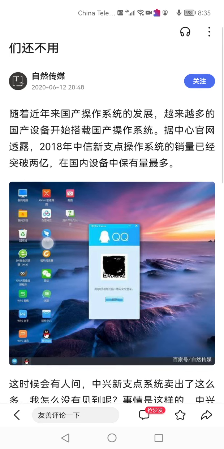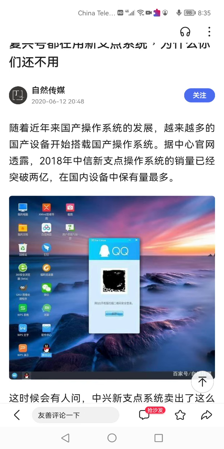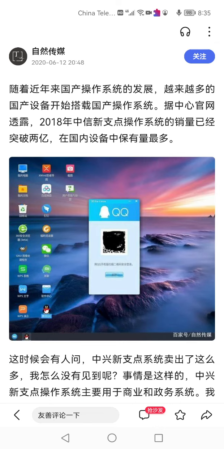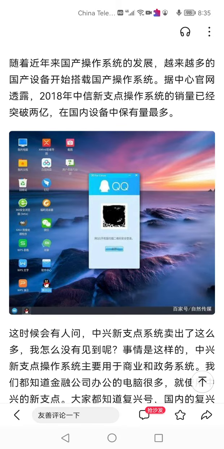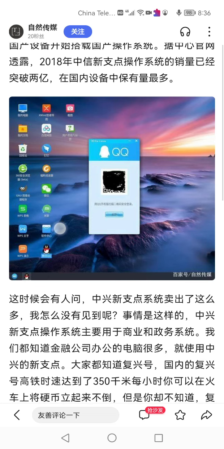This article is talking about how our Chinese OS is developing so fast recently, like Harmony OS and others. And also this NewStartOS by ZTE already has 20 millions using it.